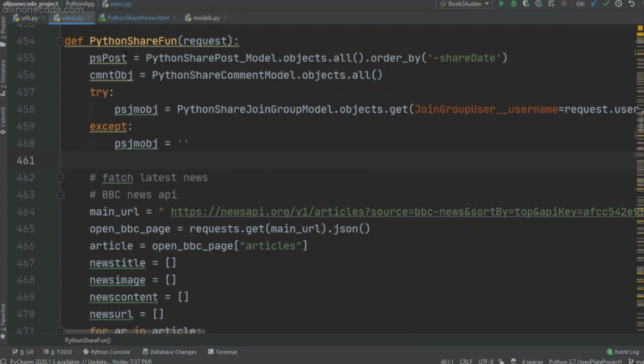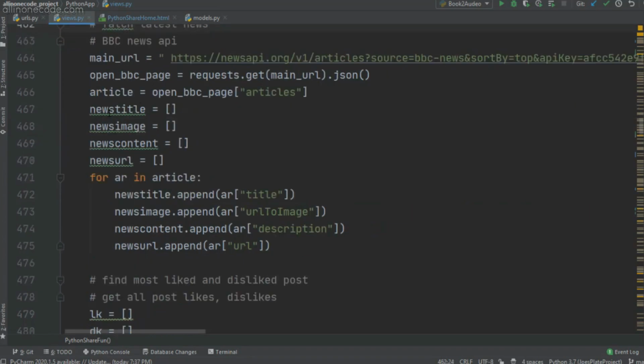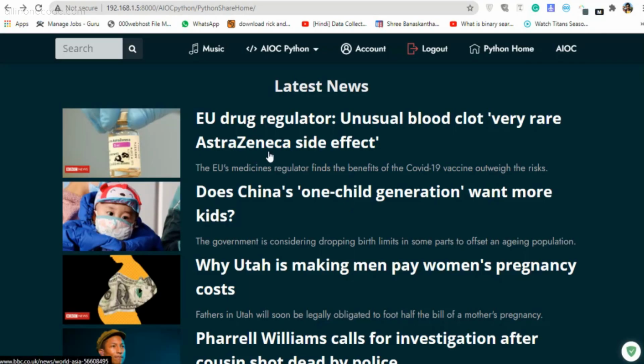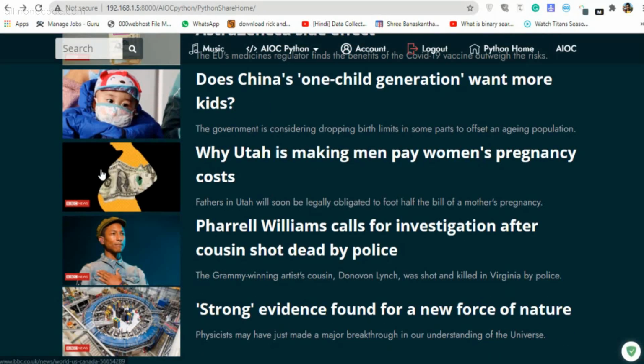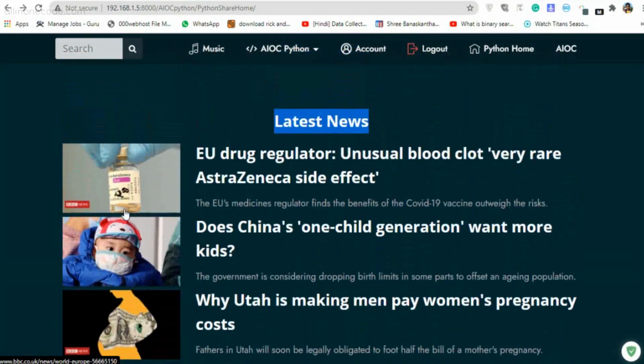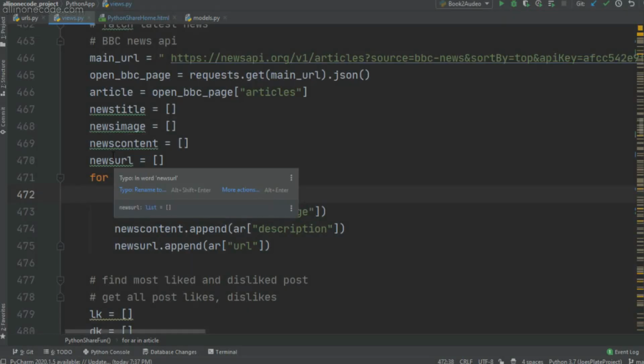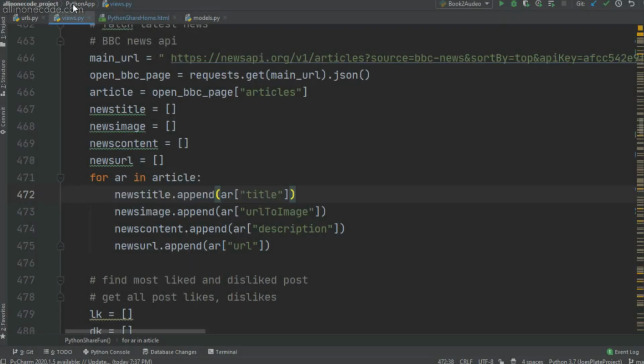Okay, cmnt obj equal to Python share comment model dot objects dot all. This is simple. Again, I just fetch all of the data from the comment model and store it in cmnt obj. Okay, so this code is for this area, latest news. As you can see, I am showing the latest news from BBC News. Now if you want to know how I did this, just comment me. I'm going to create a whole video for the BBC News API.